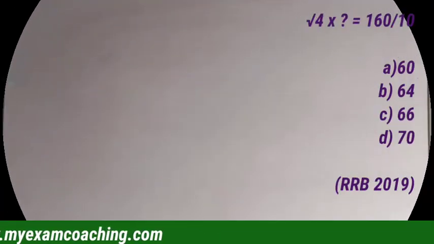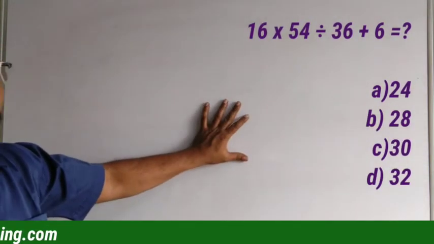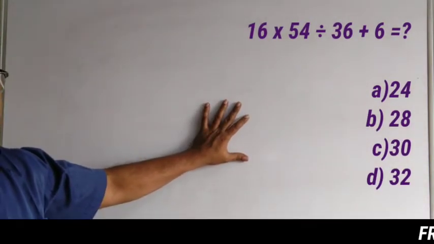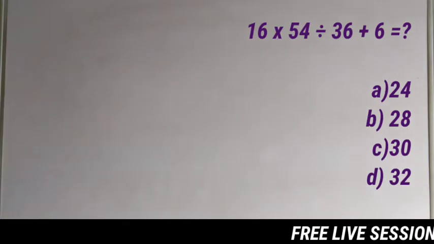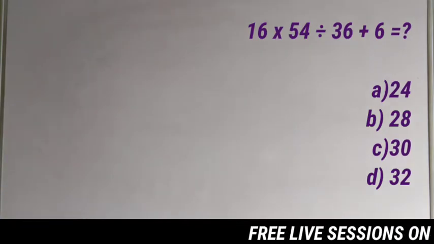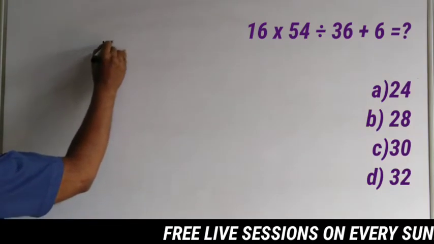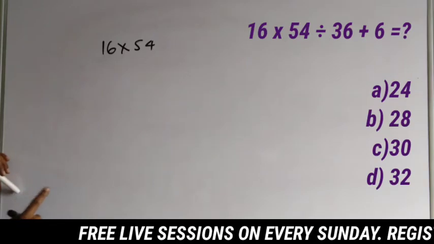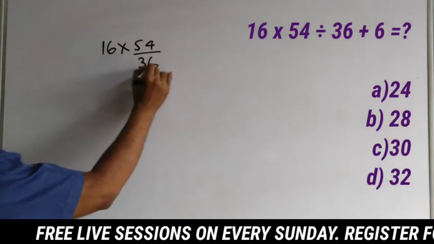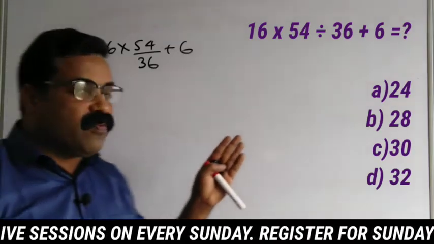The next question is here on your board. 16 into 54 divided by 36 plus 6. 16 into 54 divided by 36 plus 6. When you write this question using BODMAS, you will get it like this: 16 into 54 divided by 36, that will come first, plus 6. This way you have to write it. So we have this type of questions.